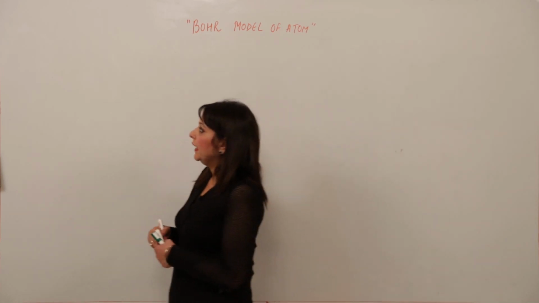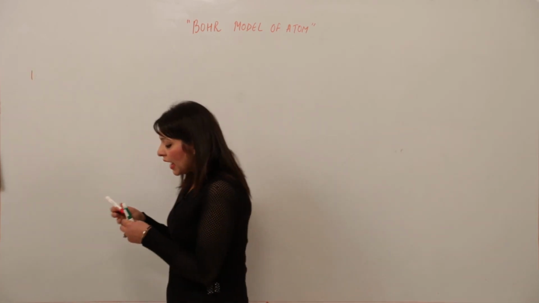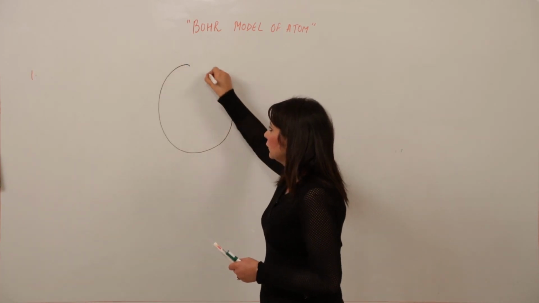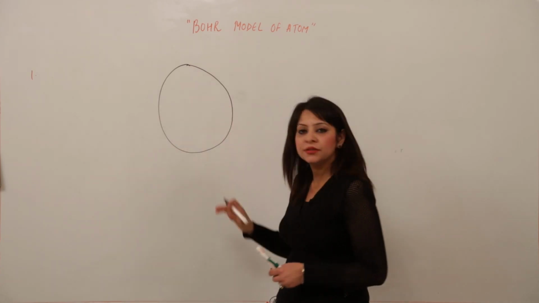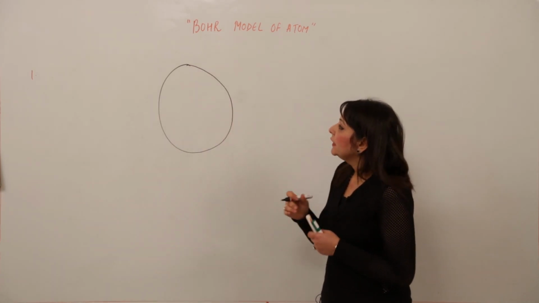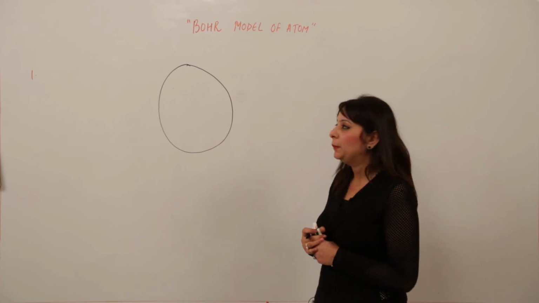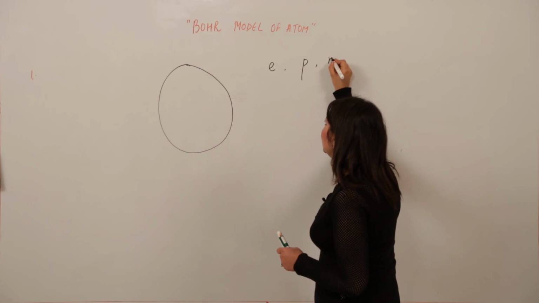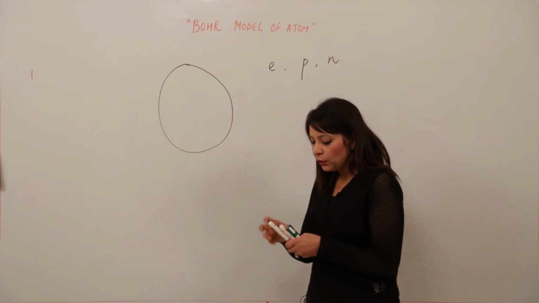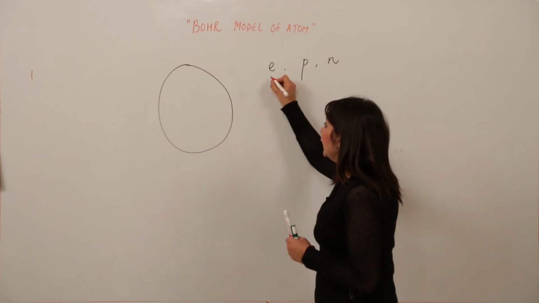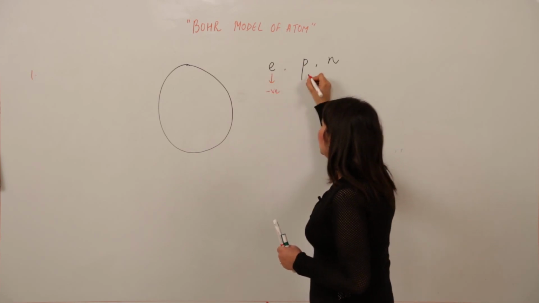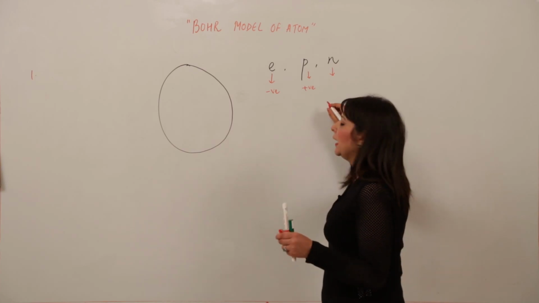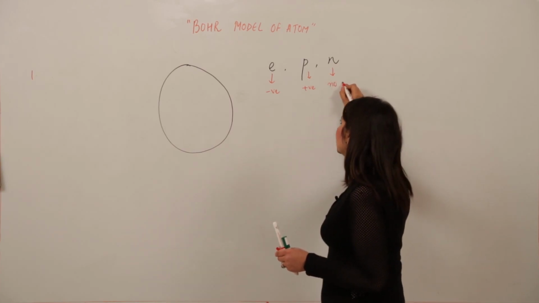See, according to him, the atom is somehow spherical, right? And the atom is made up of subatomic particles called electron, proton and neutron. Now we will look at the charges. Electron is negatively charged, proton is positively charged, and neutron contributes to mass, but actually it is neutral, it has no charge.